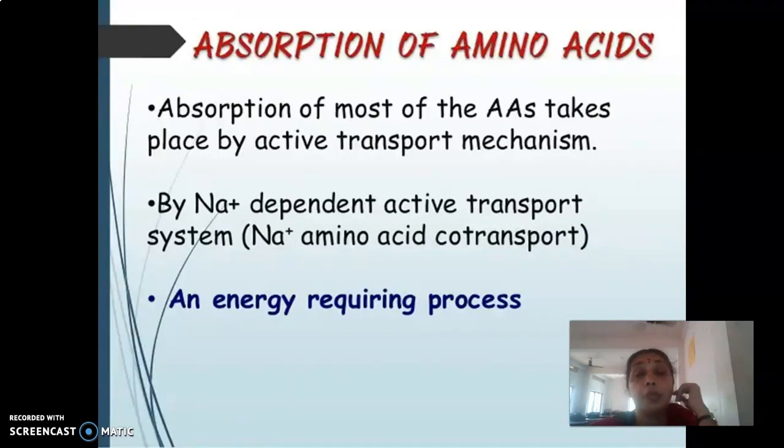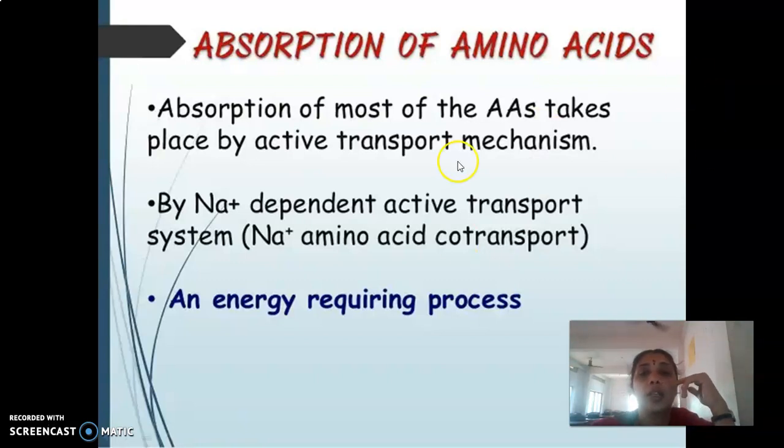Now, absorption. We now have the peptides broken up to give individual amino acids with the help of various proteolytic enzymes, which include both endopeptidases and exopeptidases. Now, how is absorption happening? The absorption of amino acids is an energy requiring process, in the presence of ATP, with the help of transport proteins, the amino acids are taken into the intestinal cells.